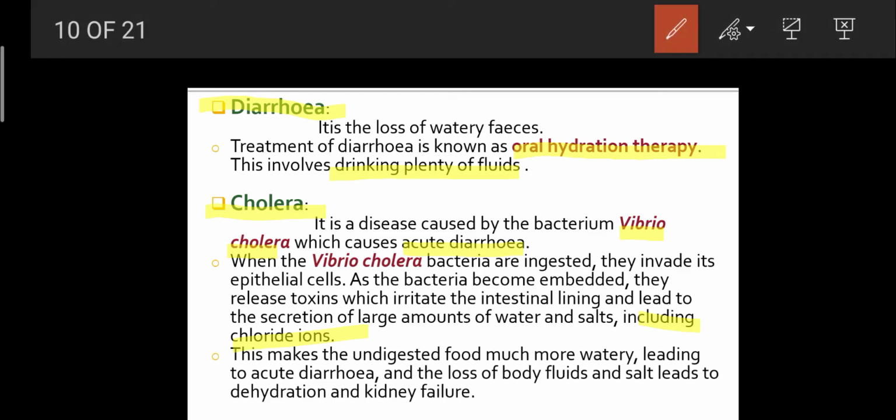This makes the undigested food much more watery, leading to acute diarrhea, and the loss of body fluids and salt leads to dehydration as well as kidney failure.